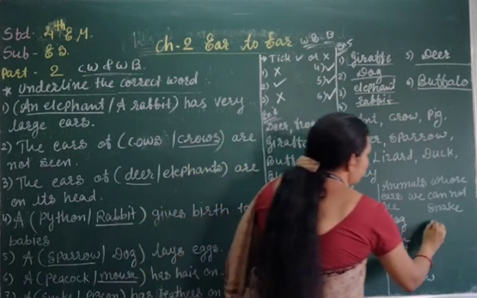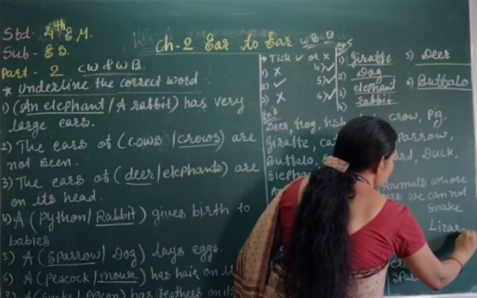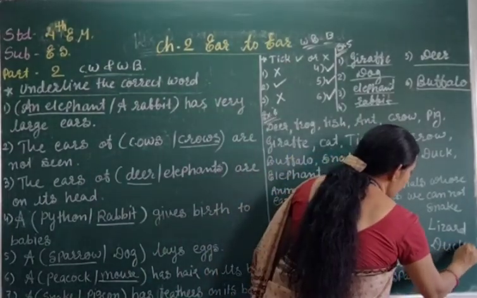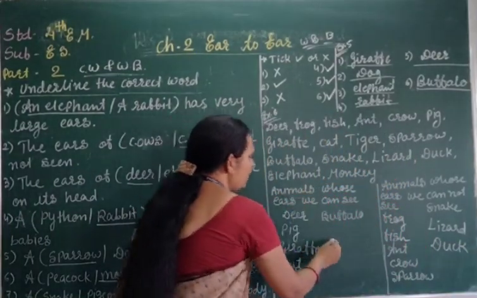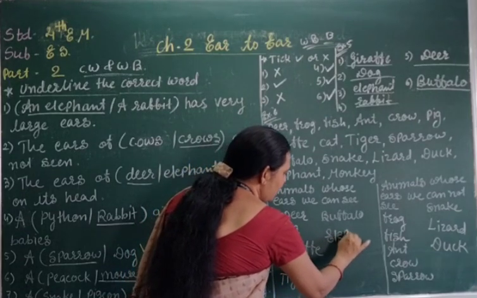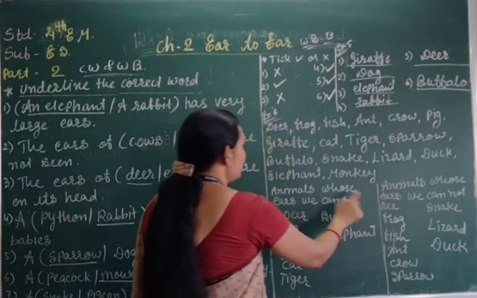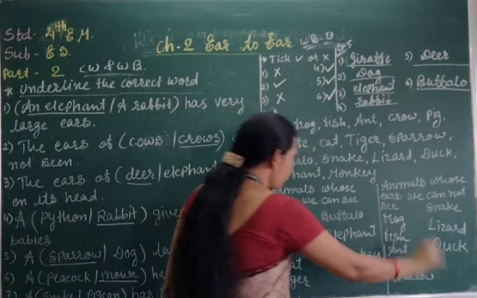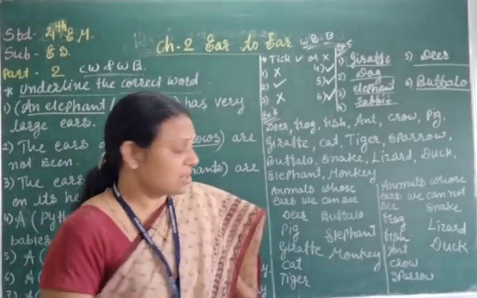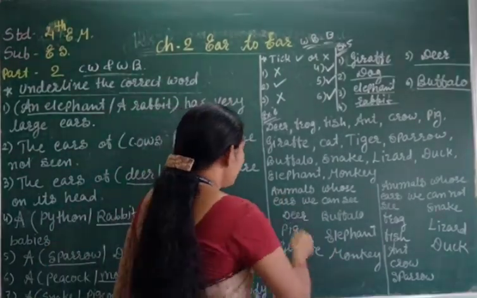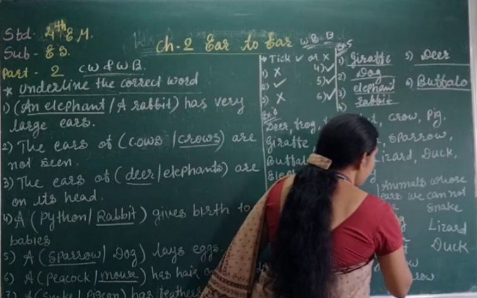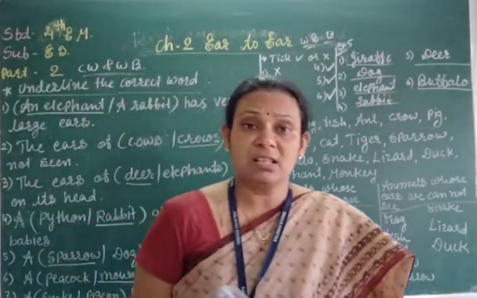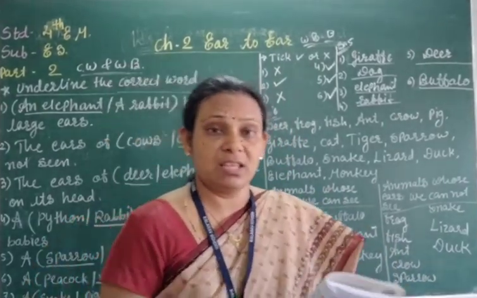Lizard doesn't have an ear. Dog has an ear, right? Elephant has an ear, so we have written here. And monkey also has an ear. So this is your classification, and all the animals I think you have seen, right? You have seen those animals. Then you can easily understand which animal has ears and which doesn't, right?